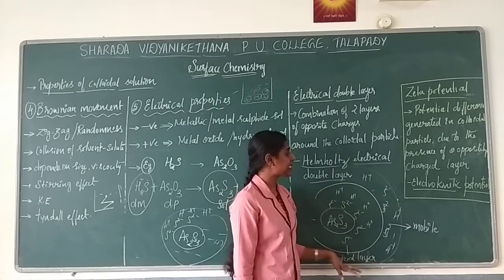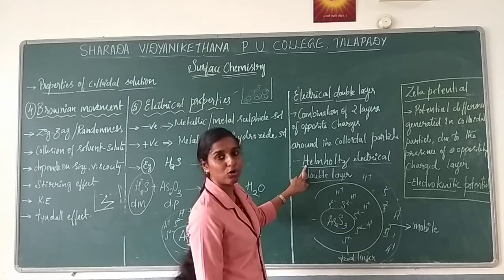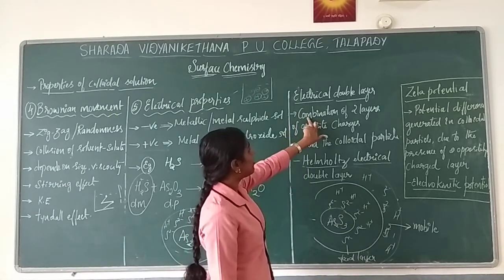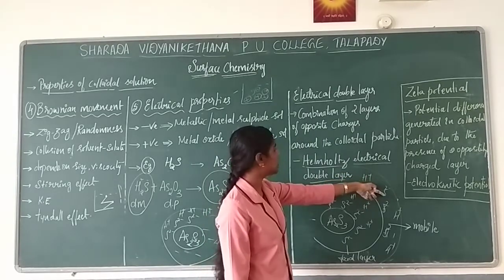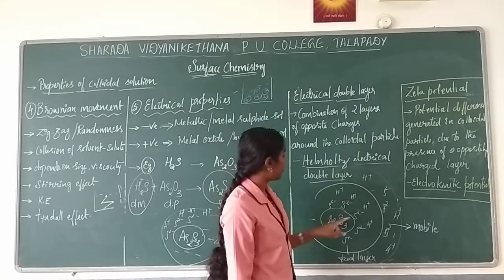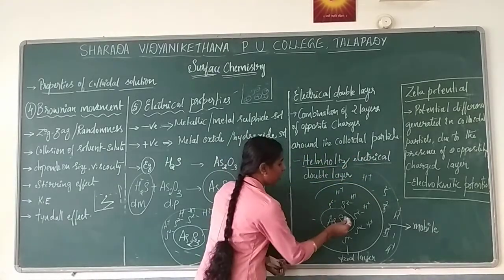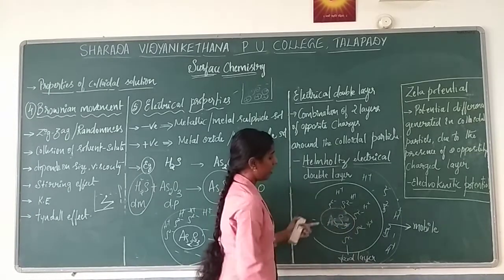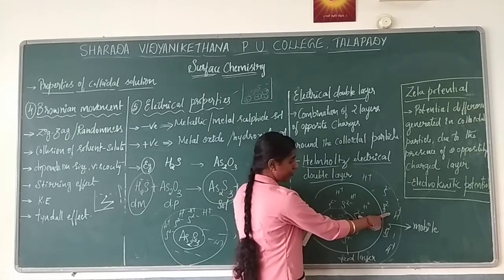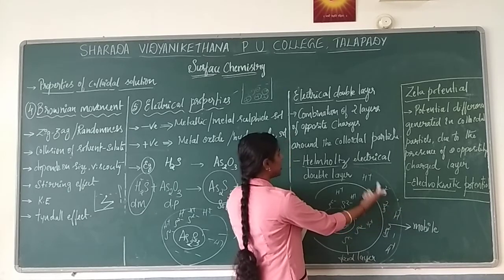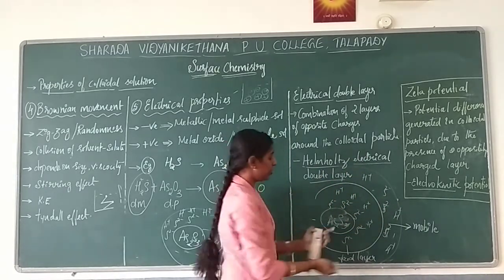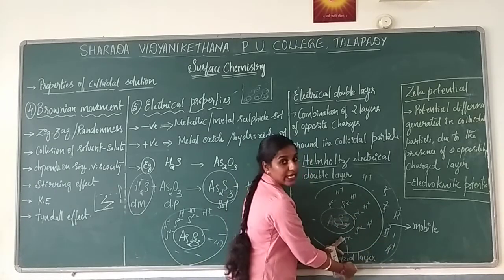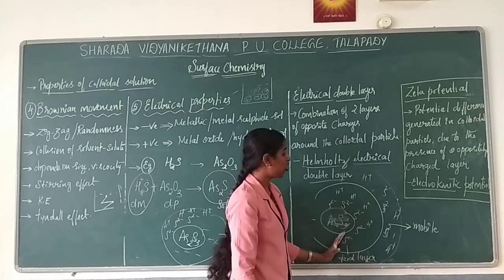This was explained by a scientist, Helmholtz. He said it is the combination of two layers of opposite charges around the colloidal particle. See, this is your colloidal particle. Around the colloidal particle, two layers having opposite charges form. That is considered the Helmholtz electrical double layer. Two layers form: one is the fixed layer, which is stable and will not move.